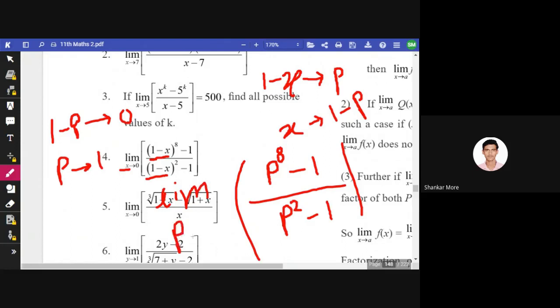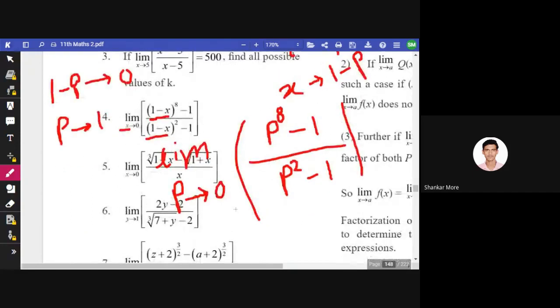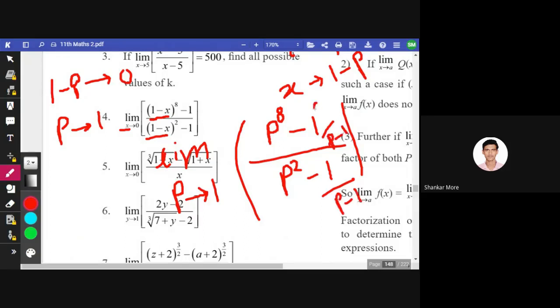So the limit for this new example will be limit p tends to 1. Again a similar problem is there. If we put the value of p equal to 1, again you will get the denominator as 0, which is again not acceptable. You need to have some value in the denominator. So you can divide the numerator as well as the denominator by p minus 1. It is 1 raised to 8, 1 raised to 2. So you can apply the theorem for the numerator and denominator separately, and you'll get the answer.